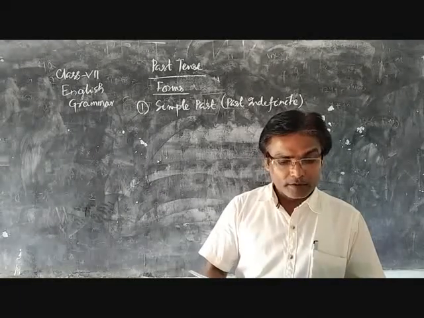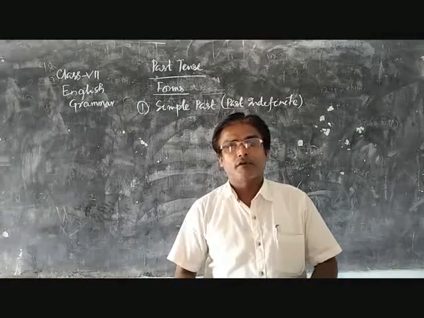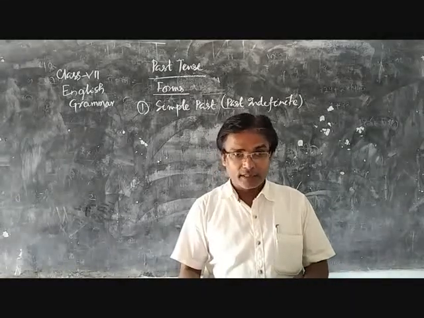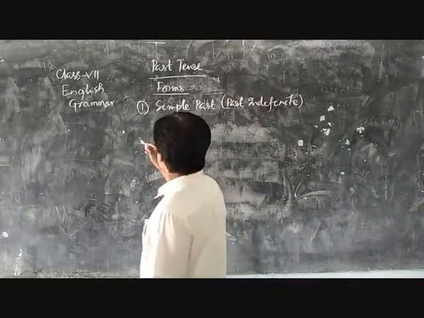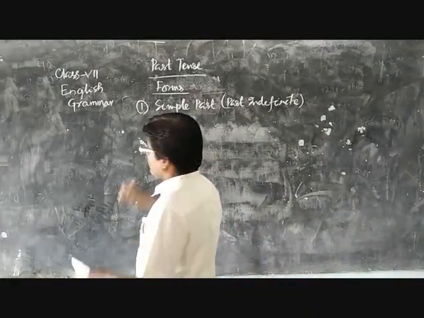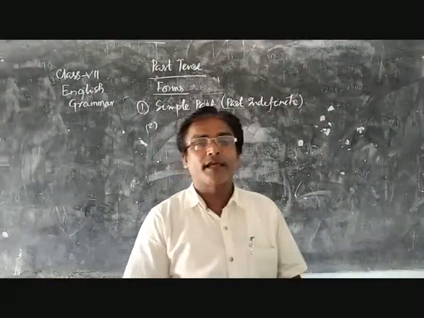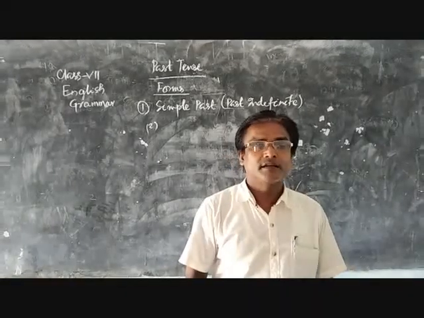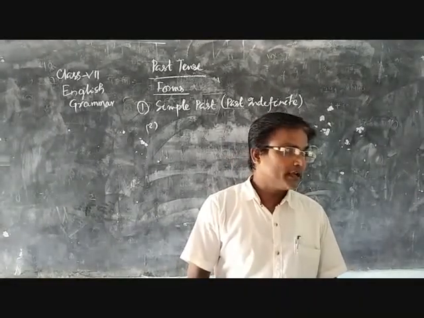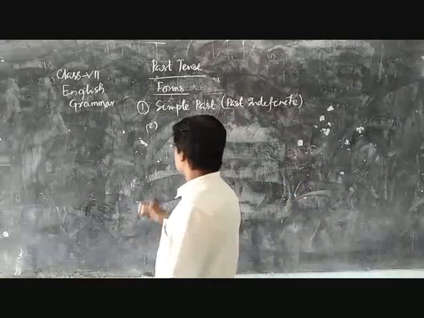The past simple, or past indefinite, form of past tense is used, first rule, when we talk about an event that took place in the past, an event that has already happened. To talk about the event, we use the past form of the verb. For example, he broke the stick.